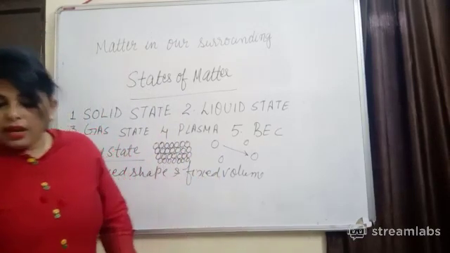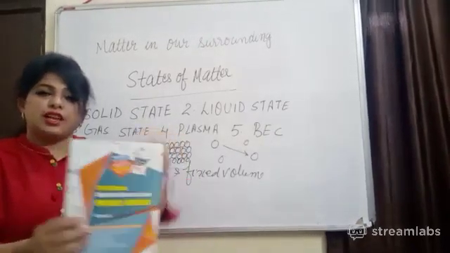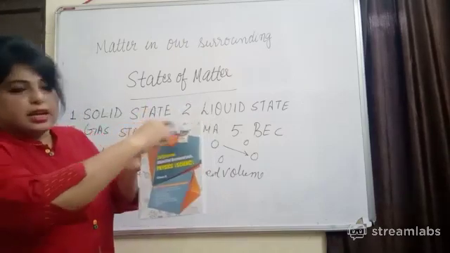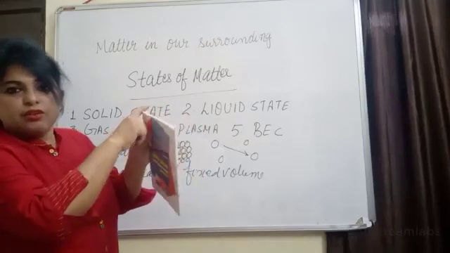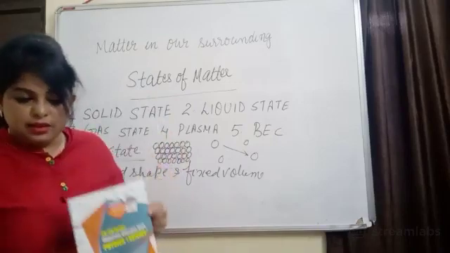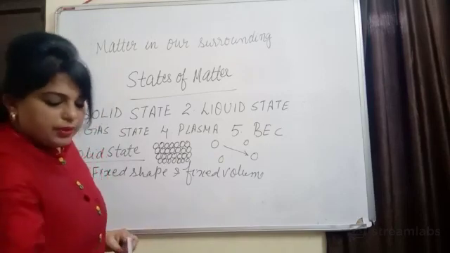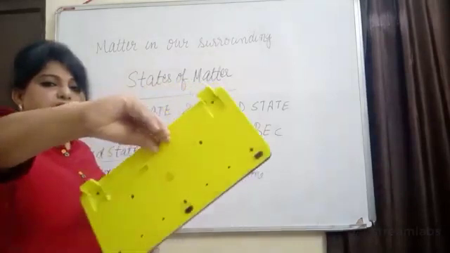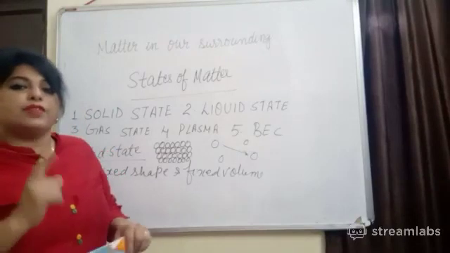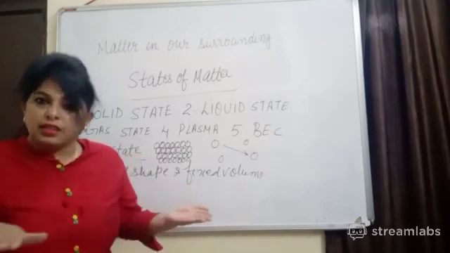And one more thing, when I asked you how many free surfaces there are in this book, we will try to count. This is the first free surface, second, third, fourth, fifth and sixth. In this book we can see there are 6 free surfaces, right? In this glass there could be different free surfaces. We can see in this case so many free surfaces. It means we can conclude that solids can have maximum free surfaces. But in liquid you can see only the upper surface. You can see only one free surface, right?